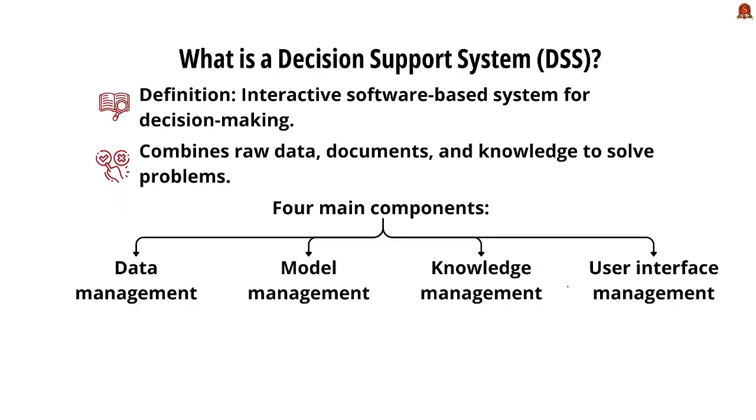Moving forward, let us see what is a decision support system, or shortly known as DSS. It is an interactive software-based system for decision making which combines raw data, documents and knowledge to solve complex problems. It has four main components. Let's see what they are. First one is data management. Next, data modeling or model management. The next one is knowledge management and finally user interface management.